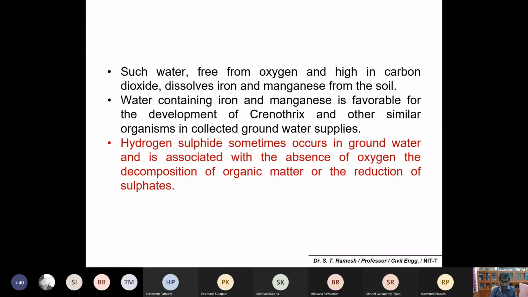Groundwater free from oxygen and with a high amount of carbon dioxide dissolves iron and manganese. Please make a note of this. We are already familiar: groundwater contains a rich amount of iron and manganese. Plus there could be a possibility of hydrogen sulfide. Hydrogen sulfide also occurs in groundwater in the absence of oxygen because of the decomposition of organic matter or reduction of sulfates. This we also discussed in the characteristics of wastewater.